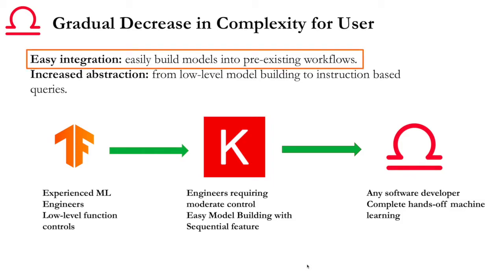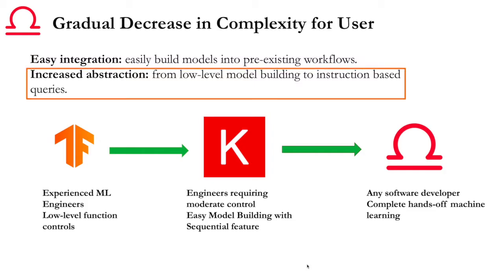So first is easy integration. Recently there's been a drastic move towards creating platforms that are easy to use and on the cloud. And the issue with having these platforms in the cloud is that integrating them into pre-existing workflows that already have hundreds of API endpoints is very difficult because it's hard to take all of that local data and move it onto the cloud. And this is exactly where Libra comes in, because everything is local and everything happens in one line.